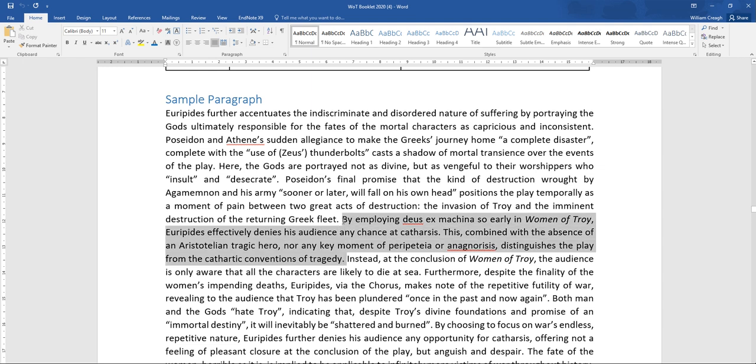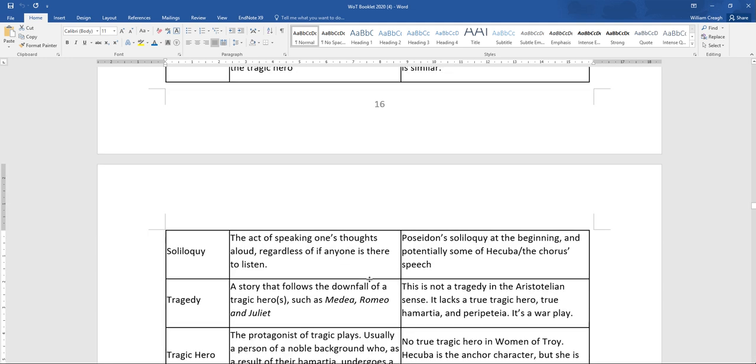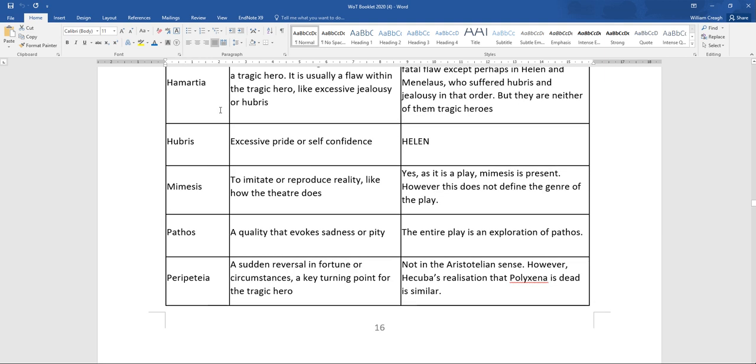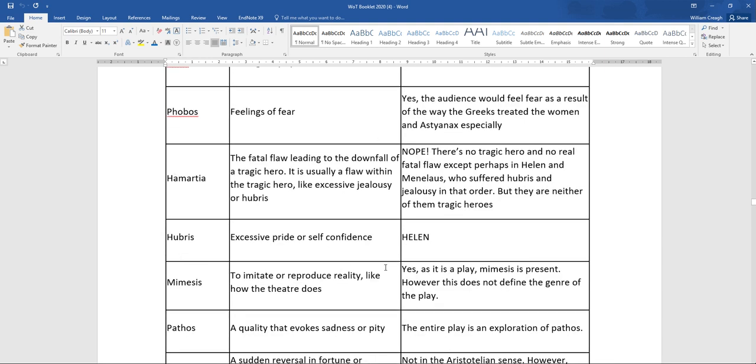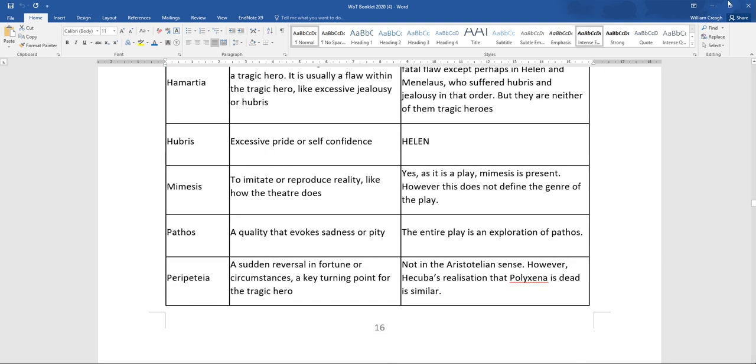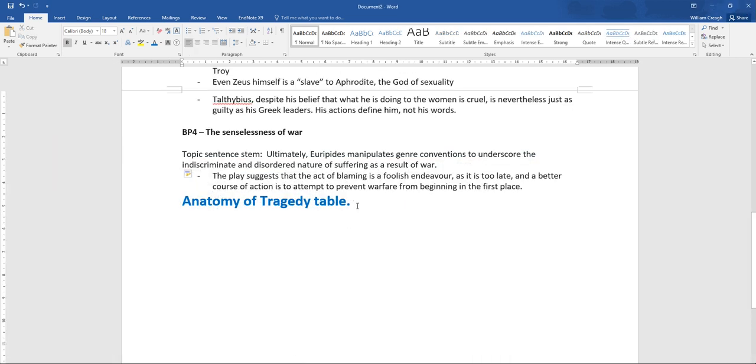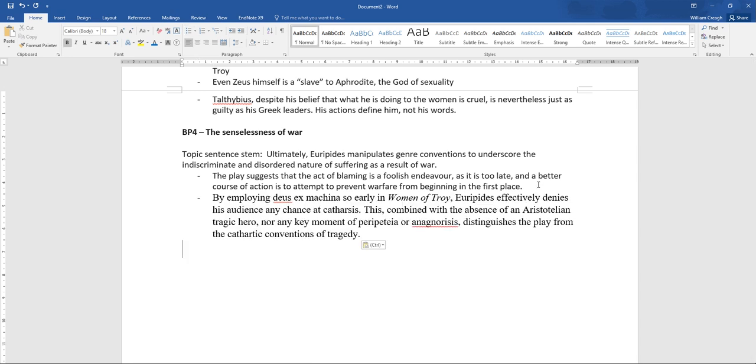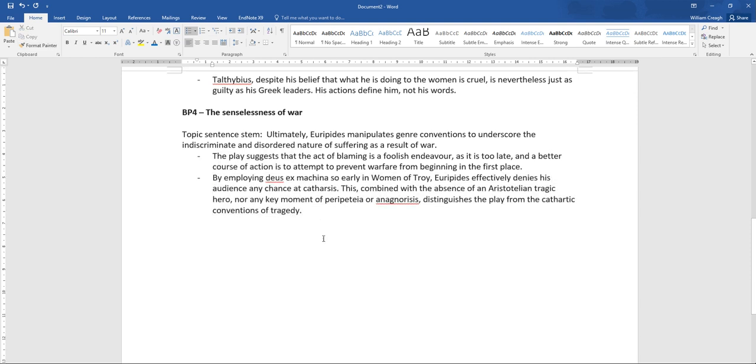And if you're thinking, those words don't make any sense, Mr. Cray, what are you talking about? Then you should read this table. It's going to tell you everything you need to know about those words, because if you can use them intelligently in an essay, you're going to score very, very well. So let's just put that sentence in, and let's make it the same font, because I know that that annoys some of you. Okay, so there we go.